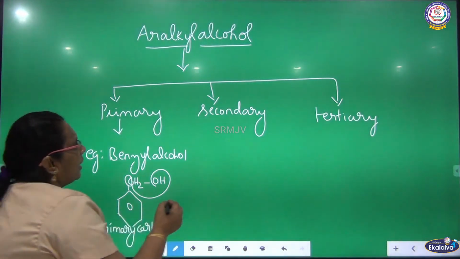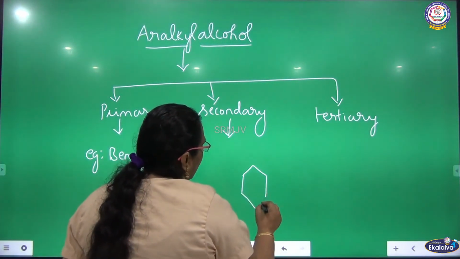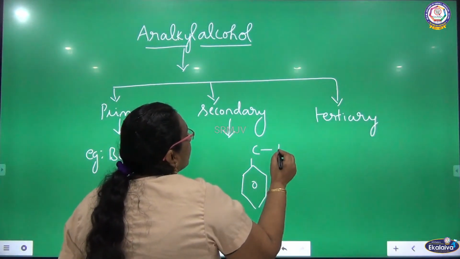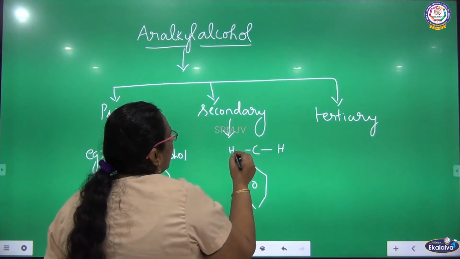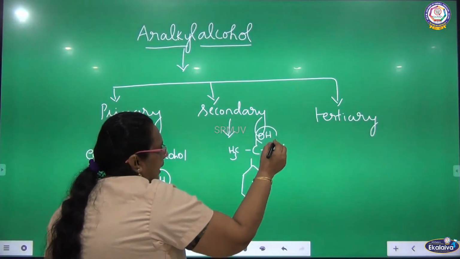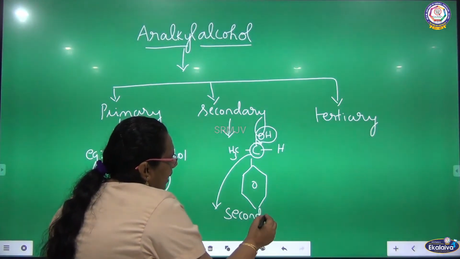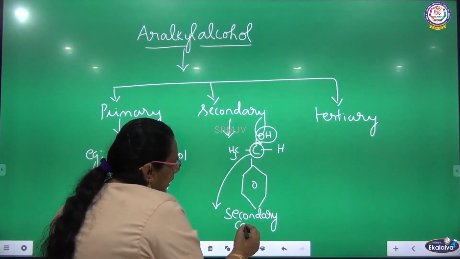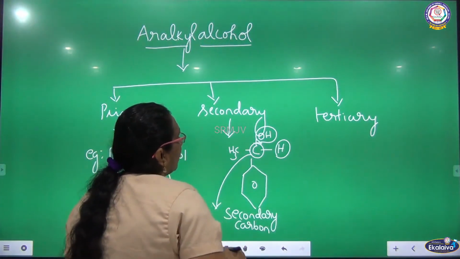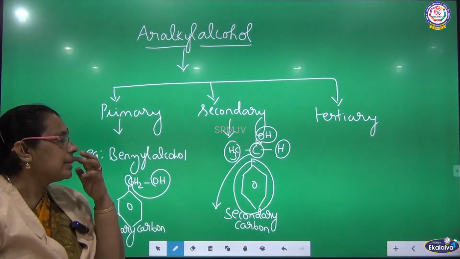What is the other classification? Under secondary, I can give the example of a benzene ring attached to a carbon. It will have only one hydrogen. Towards the other side, it will have one CH3, and towards the other side you will have OH. Listen here, OH is attached to the secondary carbon. What type of carbon is this? Secondary carbon. What is secondary carbon? Carbon having one hydrogen and two bulky groups. See this carbon, it has only one hydrogen and two bulky groups. Here one bulky group and here another bulky group. So we can call it secondary alcohol.